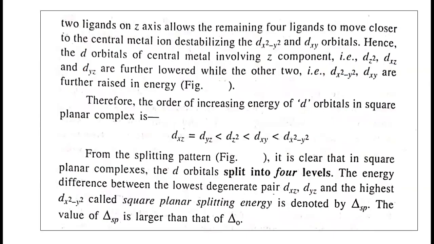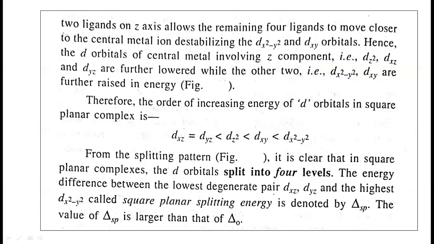From the splitting pattern, it is clear that in square planar complexes the d orbitals split into 4 levels. The energy difference between the lowest degenerate pair, dxz and dyz, and the highest, dx square minus y square, is called the square planar splitting energy, denoted by delta sp. The value of delta sp is larger than delta O.